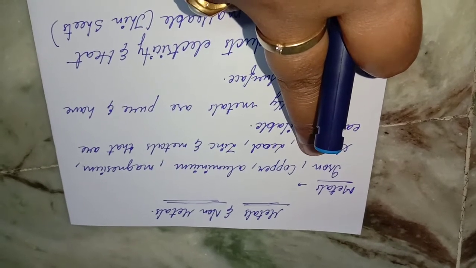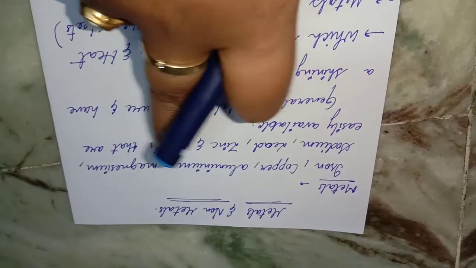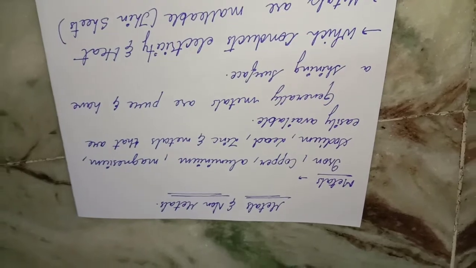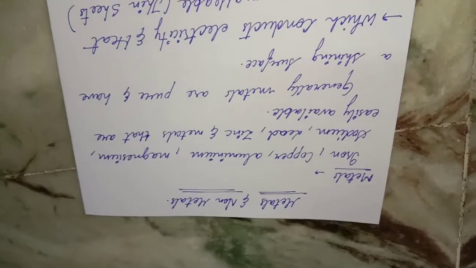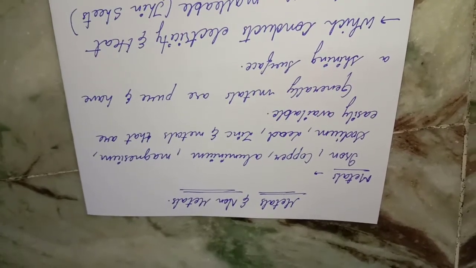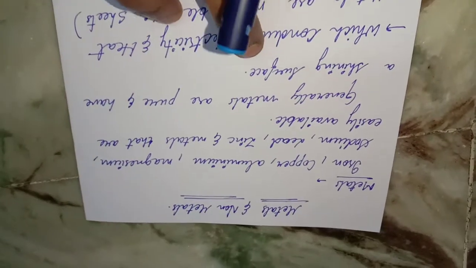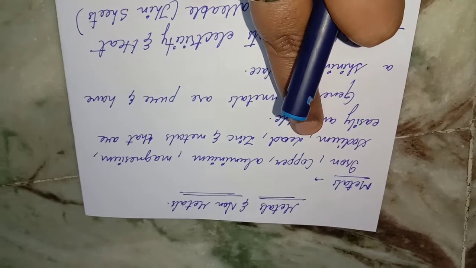Iron, copper, aluminium, as I told you, magnesium, sodium, lead, zinc, all these are a few metals that we are going to learn. Apart from that, many metals are there, but these are the few that we commonly use. We use iron gates when we are doing welding work, and mostly iron is being used.